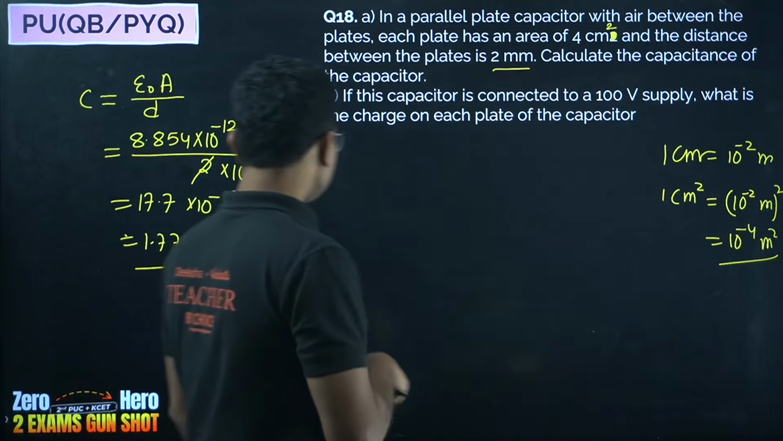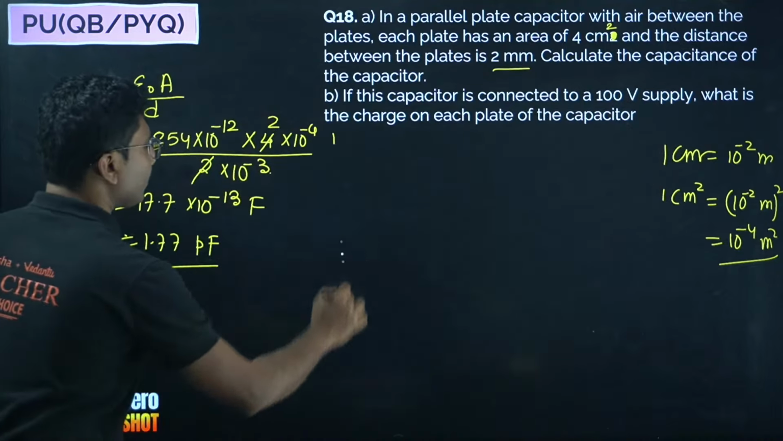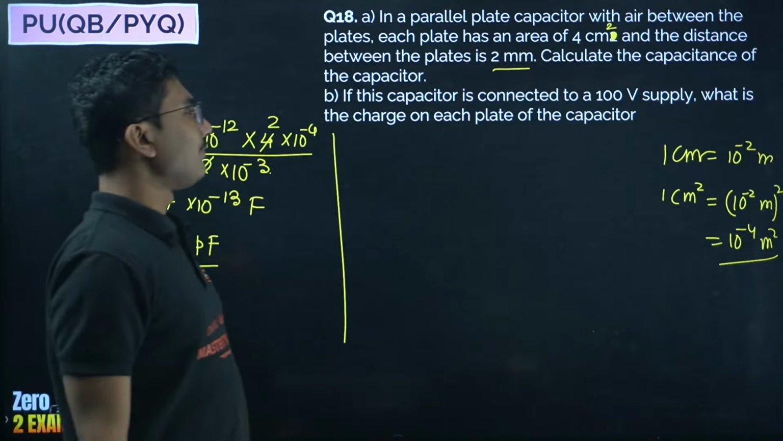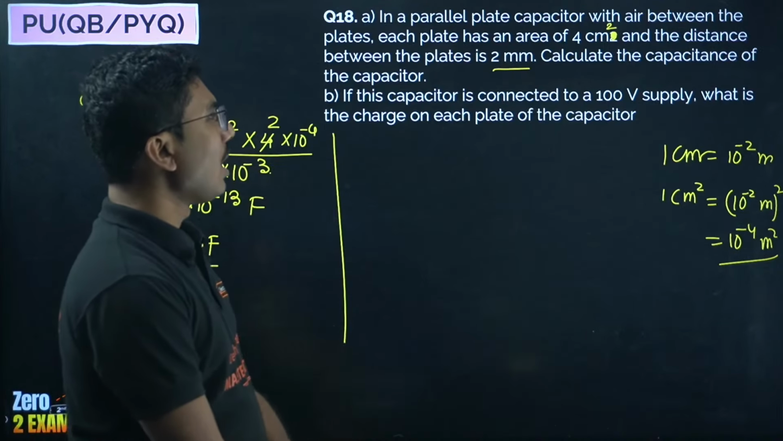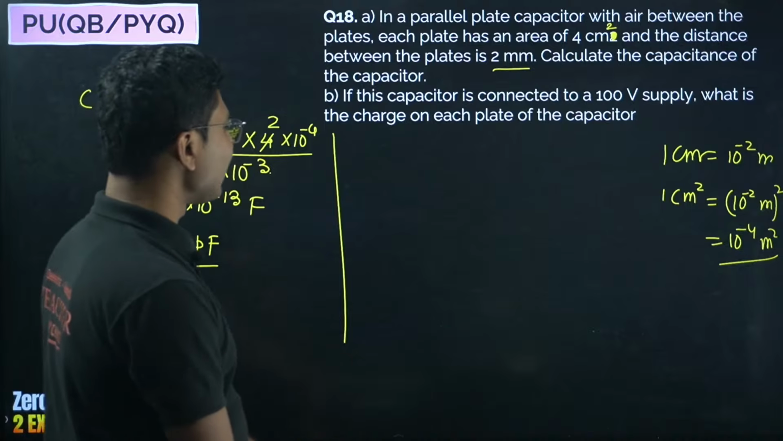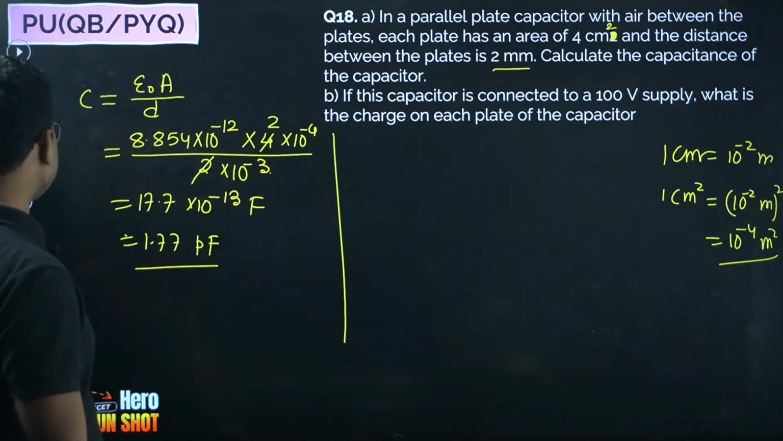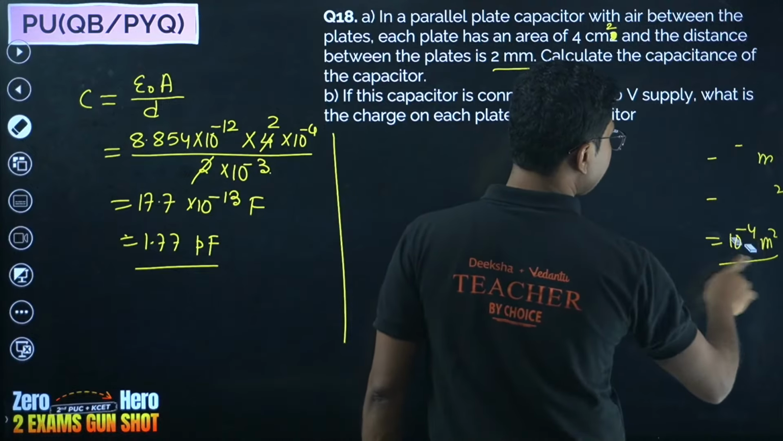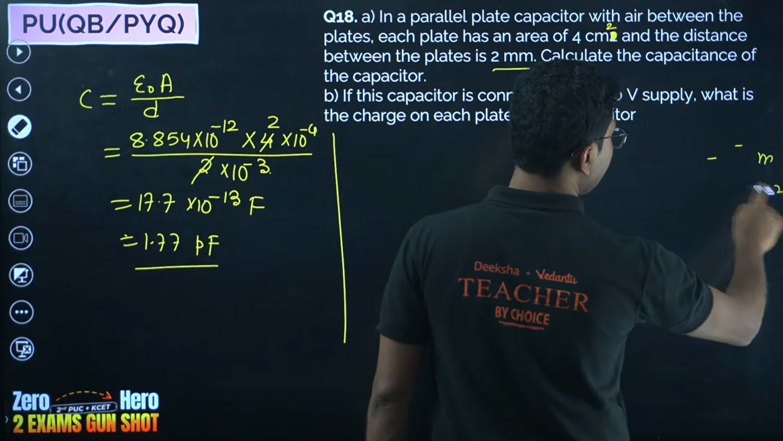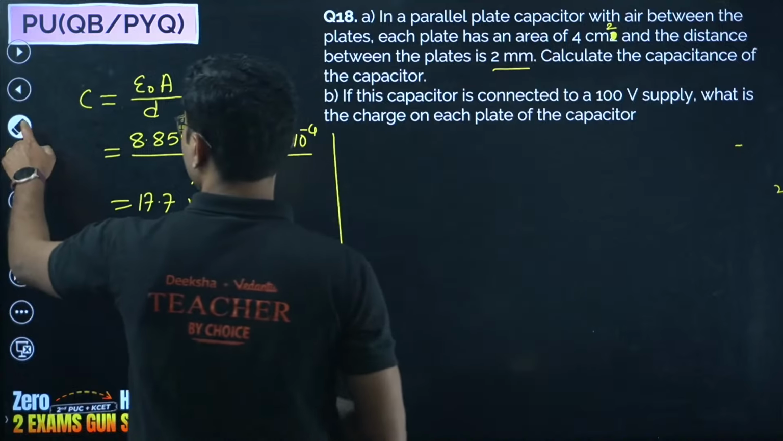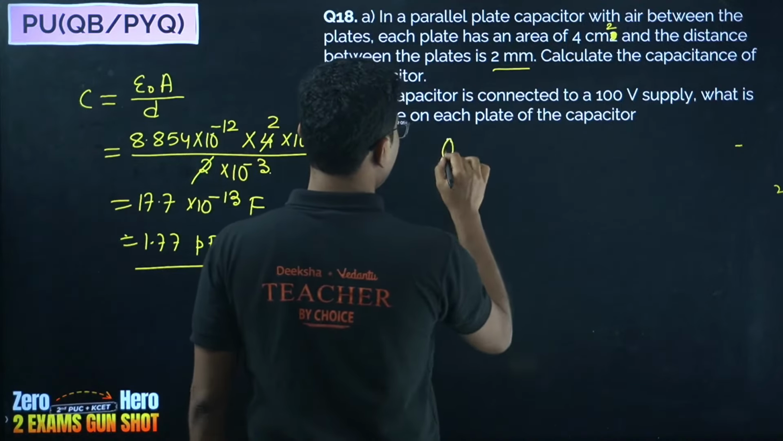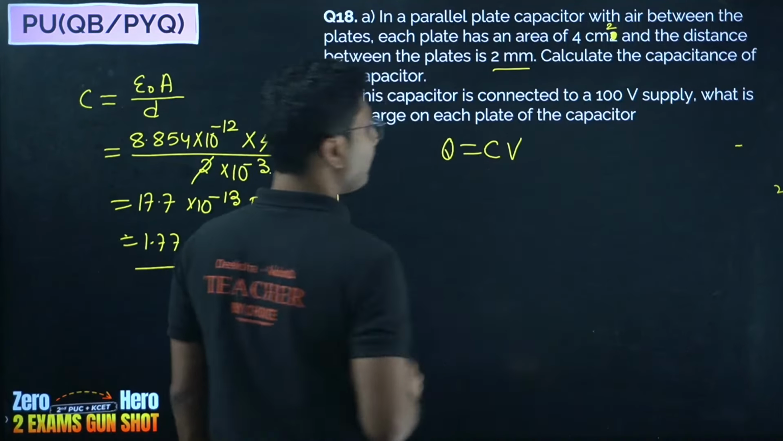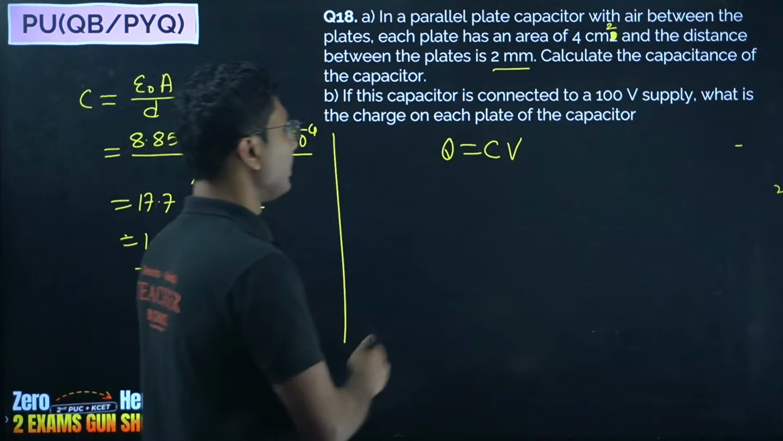Okay. Now what? Capacitance we have calculated. If this capacitor is connected to a 100 volt supply, what is the charge on each plate of the capacitor? So now this capacitor is connected to a 100 volt supply. You just need to calculate the charge. So what formula? Q equals CV. Very simple. Q equals CV.